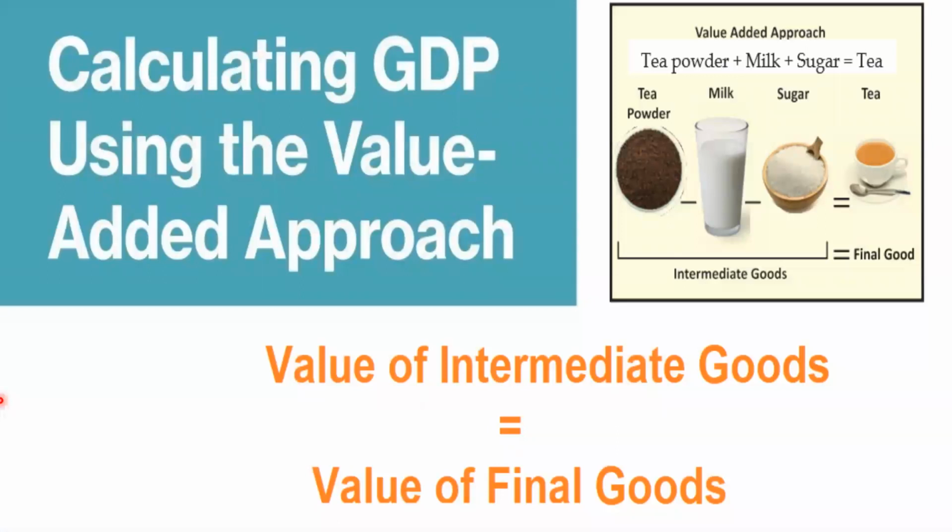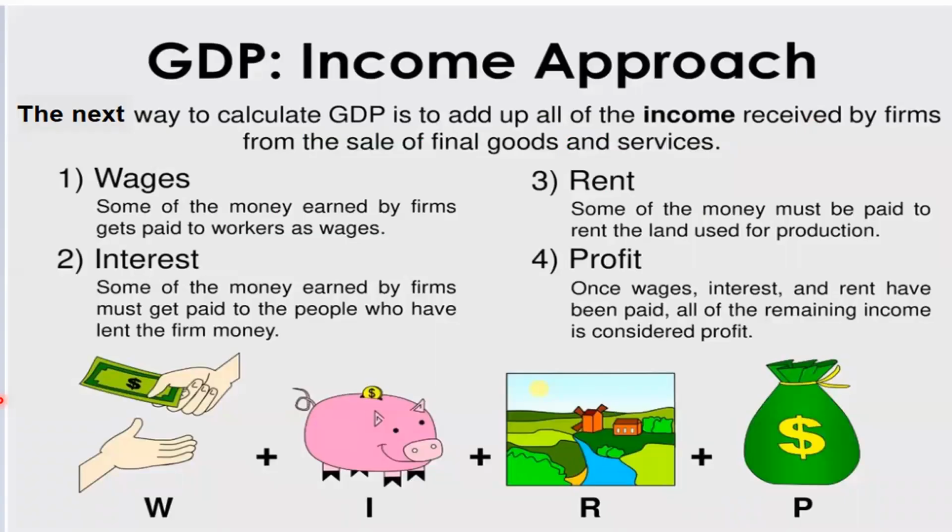The next one is value added approach. And before that, I will explain this expenditure approach and income approach in a simple way. Just for an example, take a house. In a house, there are father and mother who are earning around 40,000 per month. And every month, they spend on milk, electricity, vegetables, for buying grocery, etc.